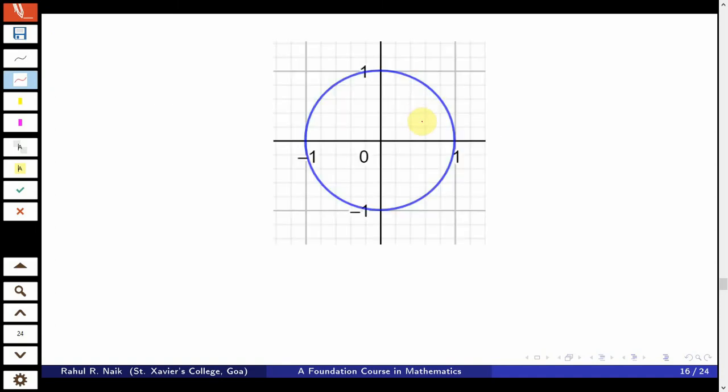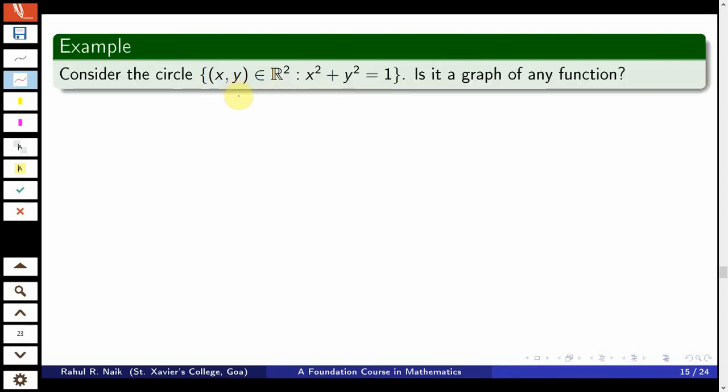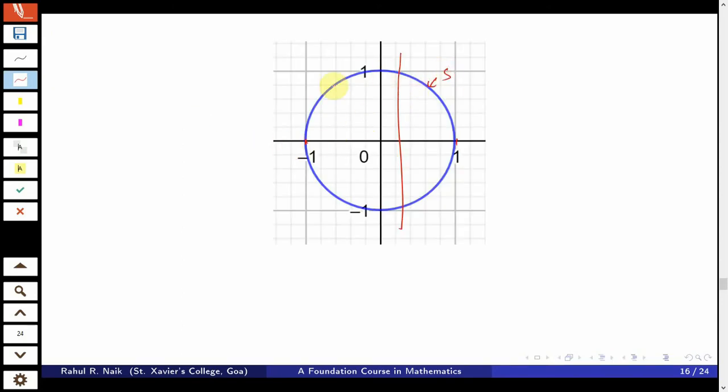So, we have this. Now, you can very easily say that if I draw any line on this interval, that is -1 to 1, it is going to intersect the graph. This blue curve is actually the given set. If I call this my S, then this blue curve is S. If you draw a vertical line anywhere on this interval -1 to 1, and you can produce at least one vertical line which intersects the curve at least twice, then it is not a function.